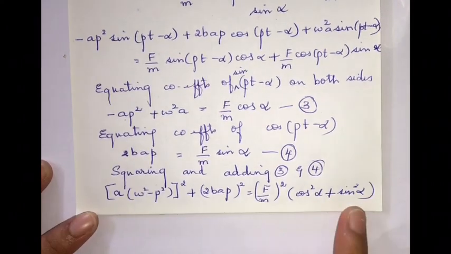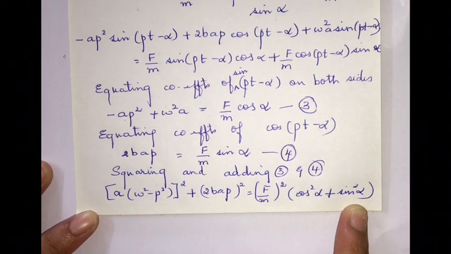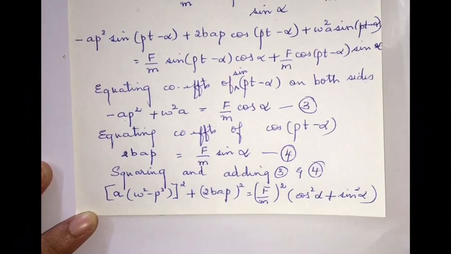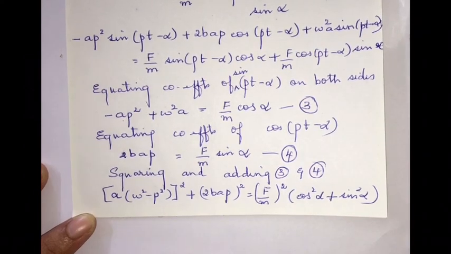So we know cos²α + sin²α is equal to 1. So the right hand side becomes equal to (F/m)².